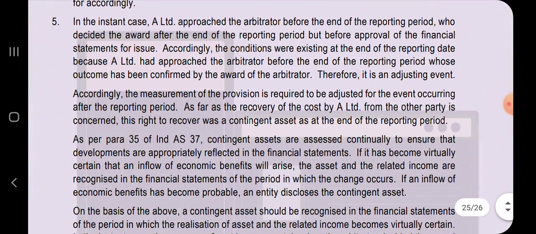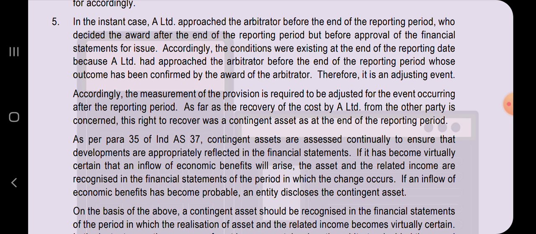See, in the instant case, A Limited approached the arbitrator before the end of the reporting period, who decided the award after the end of the reporting period but before approval of financial statements for issue. Accordingly, the conditions were existing at the end of the reporting date because A Limited had approached the arbitrator before the end of the reporting period, whose outcome has been confirmed by the award of the arbitrator. Therefore, it is an adjusting event. See how ICAI has framed its answer to say that this is an adjusting event.